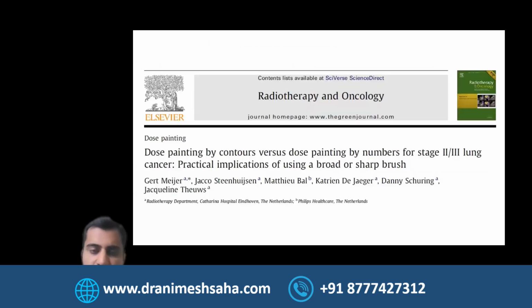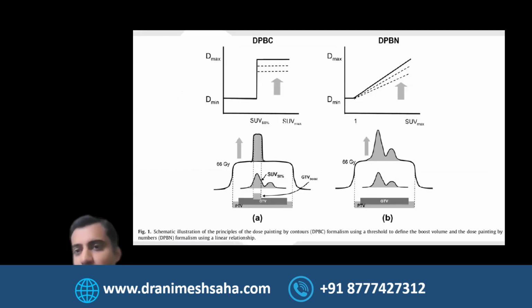And based on that principle, we now have strategies where you can have dose painting by contours versus dose painting by numbers. I won't make it technical and boring, but essentially you can either make up a high dose CTV, like we boost a GTV. We define that based on PET, the area which has an SUV of more than 50%. If we define that, we boost the whole area. So that is how you escalate the dose based on contours.